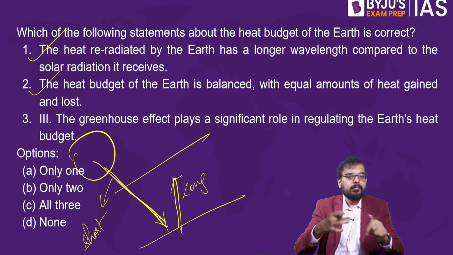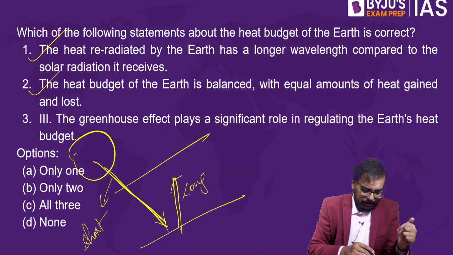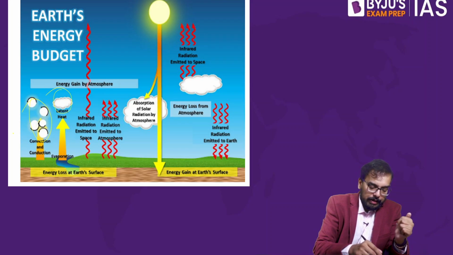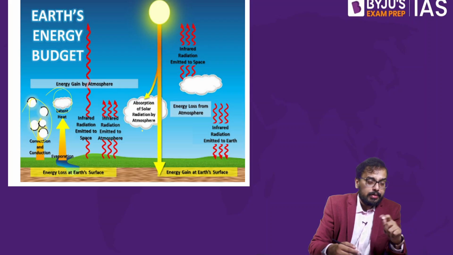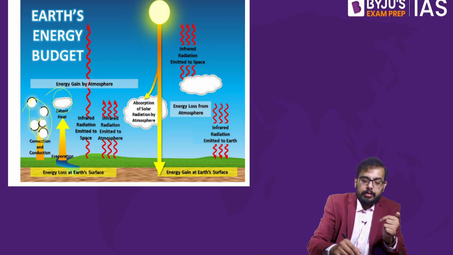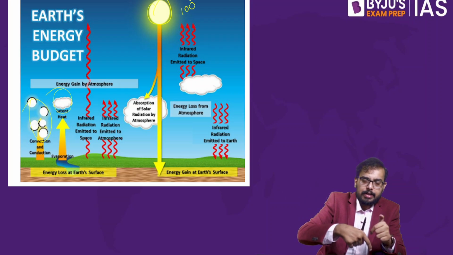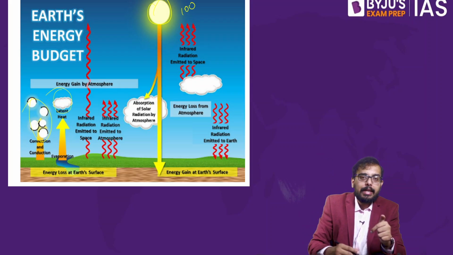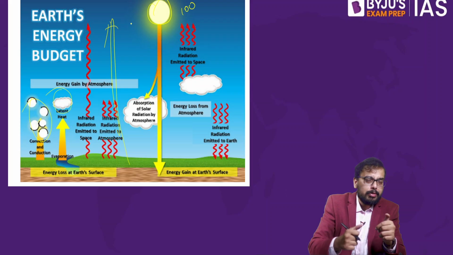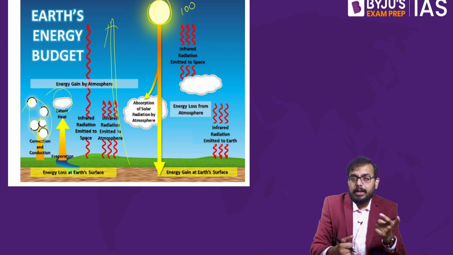Yes, it is the greenhouse gas that traps the solar insolation. If we do not have greenhouse gas, what would happen? Whatever the solar insolation, say let us consider 100 units of solar insolation that strikes the Earth, it would again get re-radiated back. All the 100 units of solar insolation would get re-radiated back.